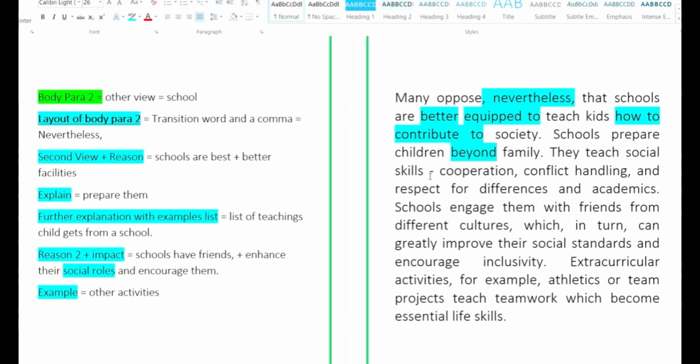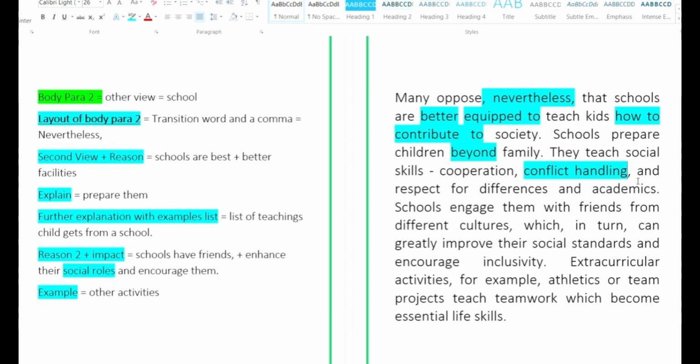So it is the hyphen giving the list of skills: cooperation, conflict handling, that is dispute management, that is fights, disturbances. So the fitting word is conflict handling. These particular words we will be using in a number of essays.